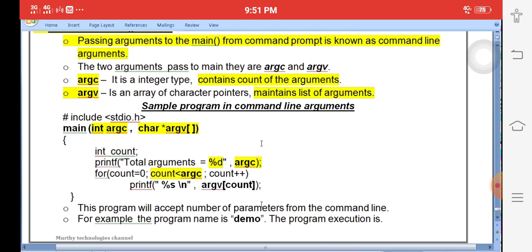Here, count starts at 0. Immediately argv of 0 prints the first name, again count 1, the second name prints. Automatically, how many times will the for loop run? As many as the argument count, 3 or 4. Okay, this is the simple program I am explaining about command line arguments.